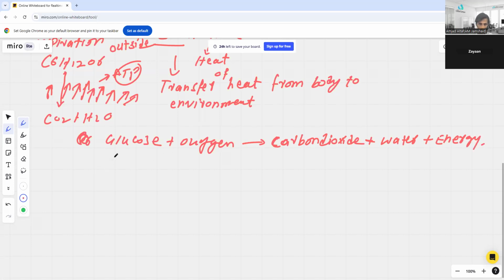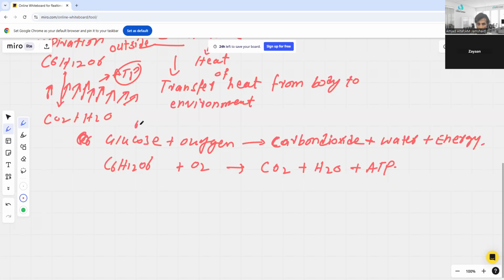So you can say C6H12O6 plus O2 gives carbon dioxide plus water plus ATP. This is the summarized chemical equation of aerobic respiration.